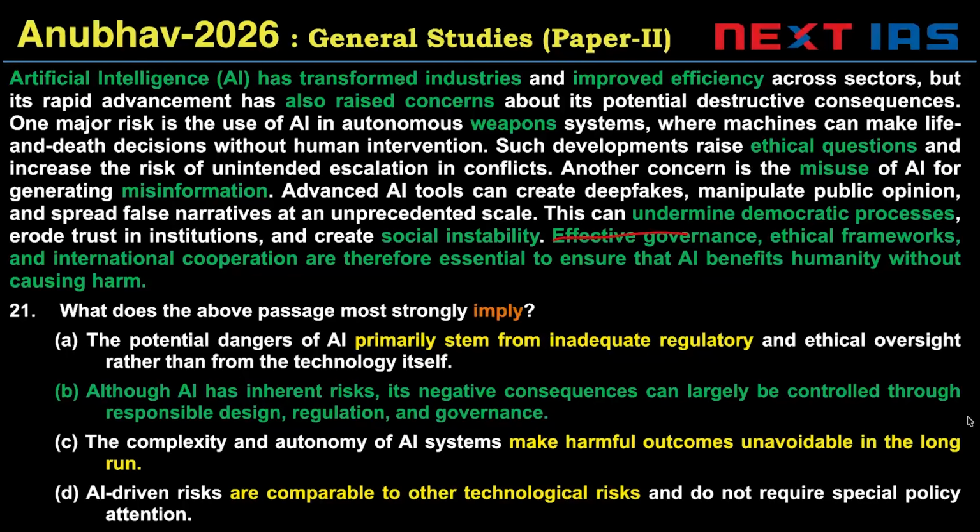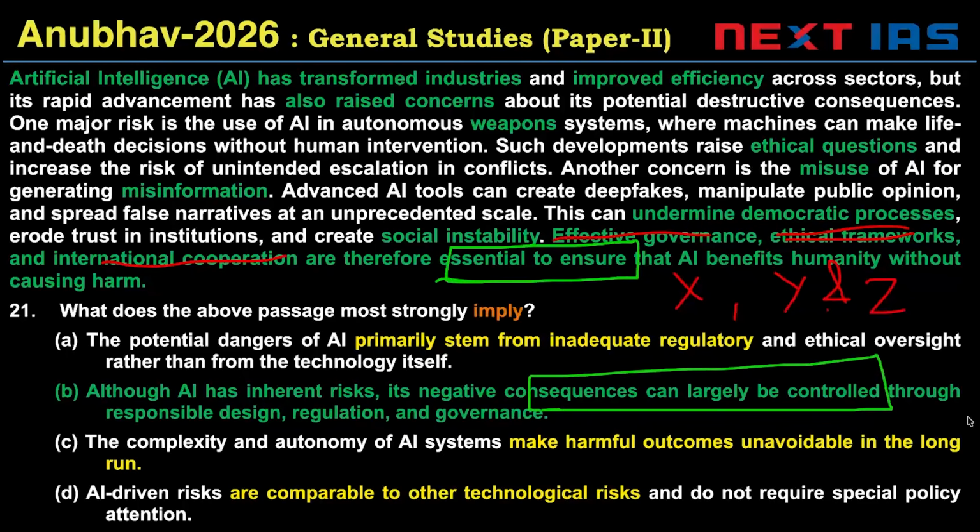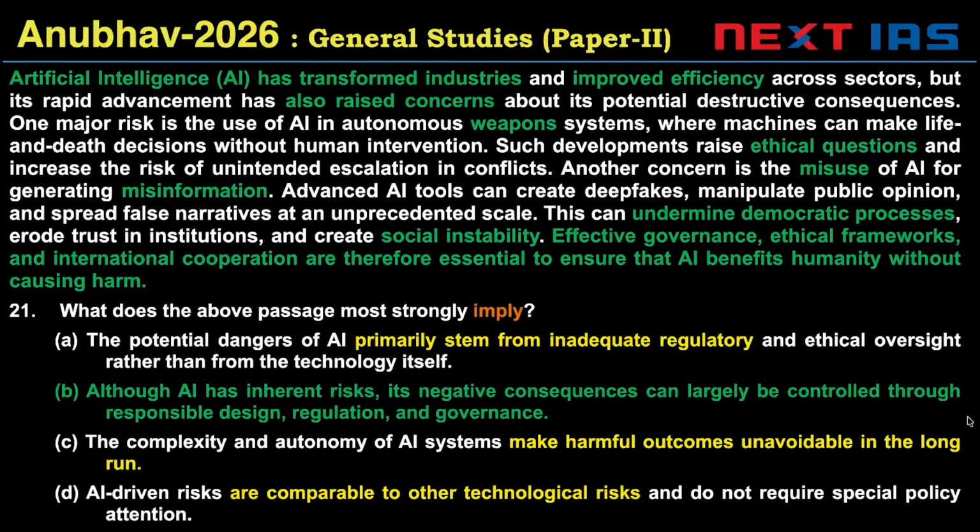the passage as X, Y, and Z can help us ensure, essential to ensure, can help us ensure. So X, Y, and Z can help us ensure. That means the negative consequences can largely be controlled. I know the words inherent risks and largely be controlled are problematic, and these would have pushed many students towards other options. But option B is the correct choice in this case.